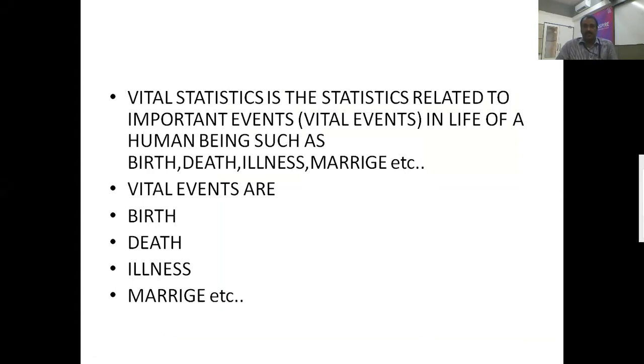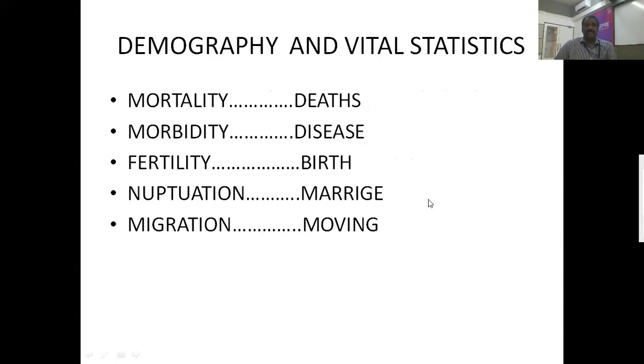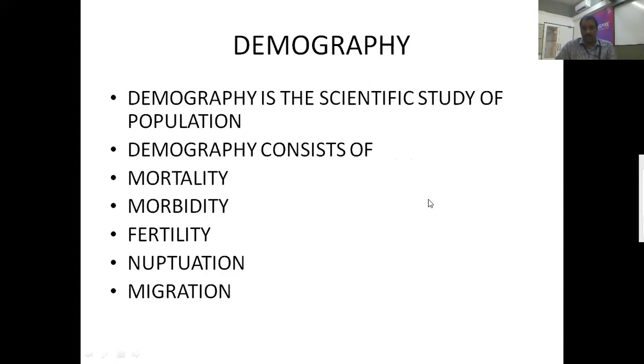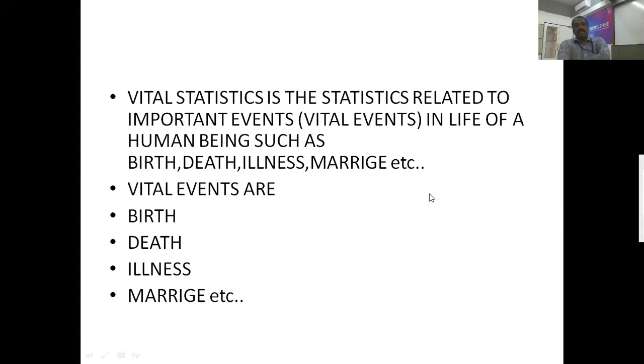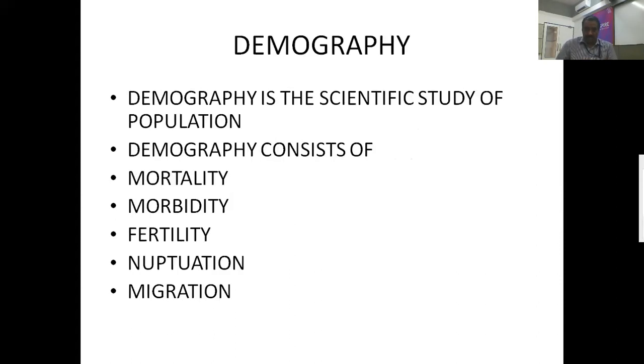So, if you see here, the vital events are birth, death, illness, marriage, etc. The events which are related to the vital events are called vital statistics. And when we are studying vital statistics, at the same time we must know what demography is. So demography is the scientific study of population.